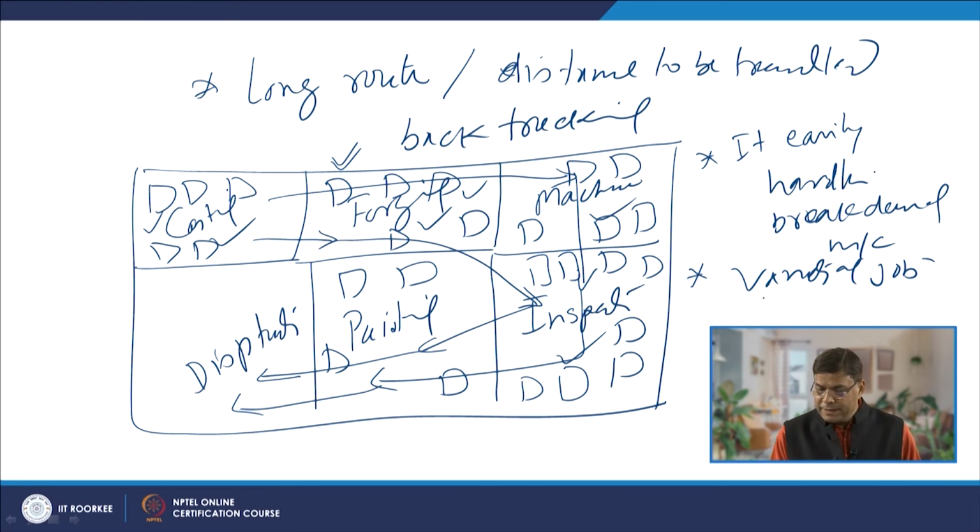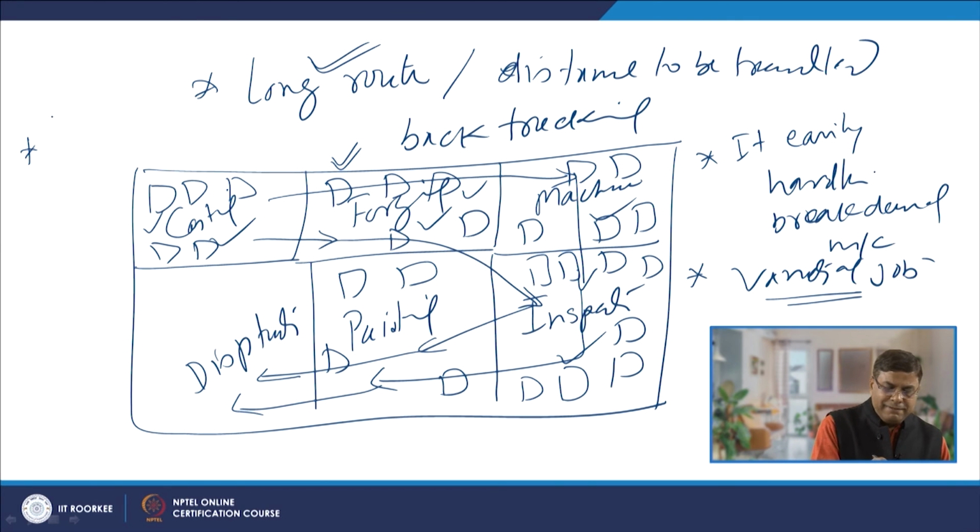So, it can easily handle a variety of jobs. But there is a possibility of a long route or distance to be travelled, and backtracking. There is a little bit of congestion in this kind of setup. It takes very long to complete the job.